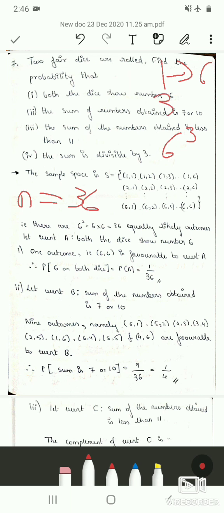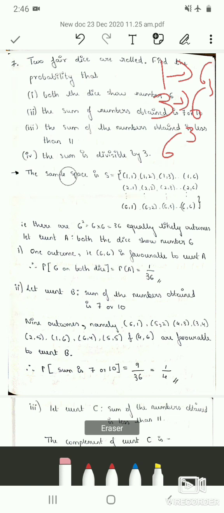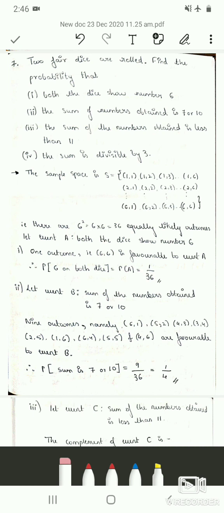So we are rolling 3 dice, therefore it is 6 cube. Here we are rolling 2 dice, therefore we take 6 square, so our small n is 36. Let us consider each sub-question. The first sub-question is, both the dice show number 6.